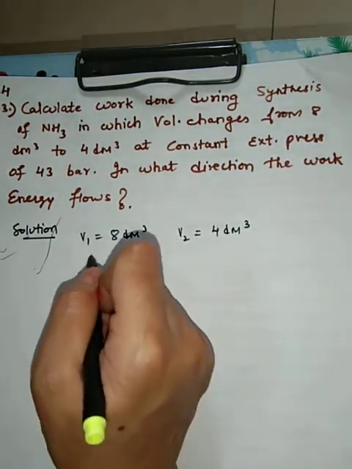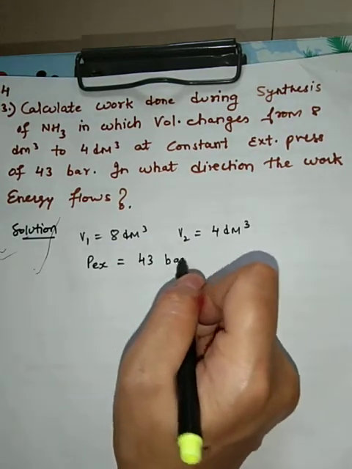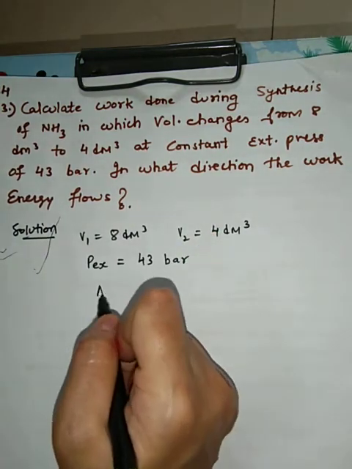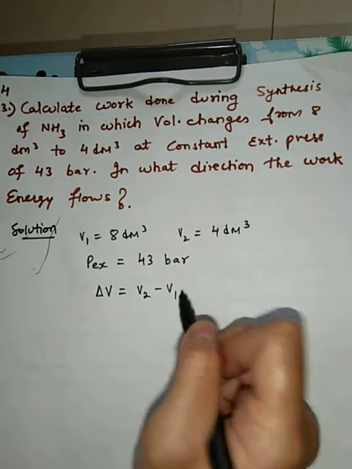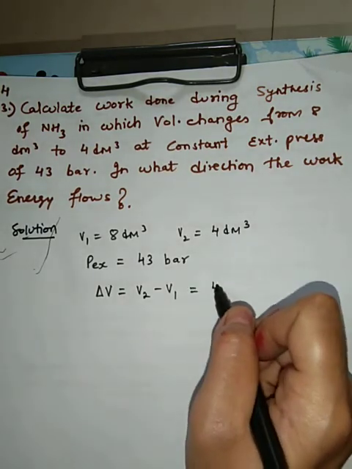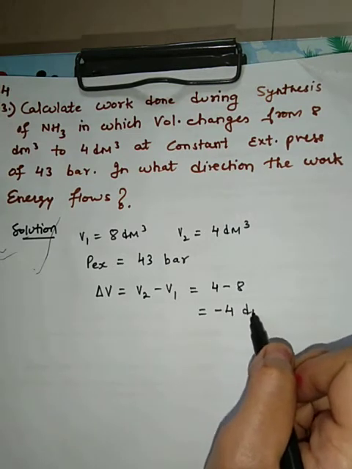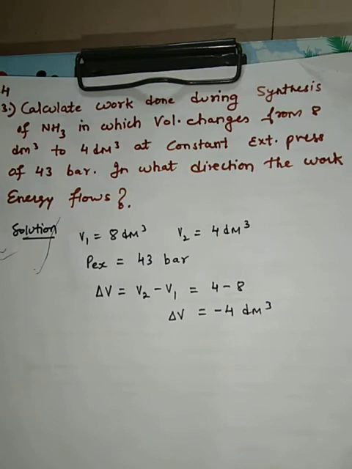The constant external pressure is given as 43 bars. When V1 and V2 are given, we can calculate delta V as V2 minus V1, which is 4 minus 8, that is minus 4 dm cube. So the value of delta V is minus 4 dm cube.